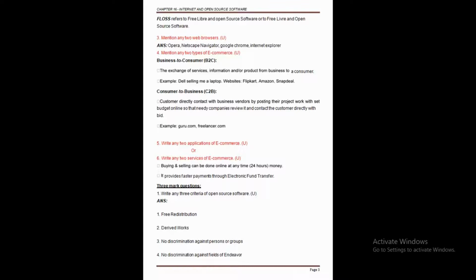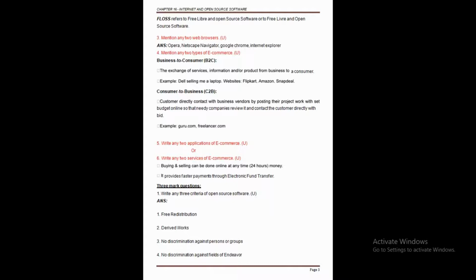Now after that, we know the meaning of e-commerce, correct? Now what are the types of e-commerce in our 2 marks question. Mention any two types of e-commerce. We know the meaning of e-commerce is a trade of goods and services with the help of telecommunication and the computer.